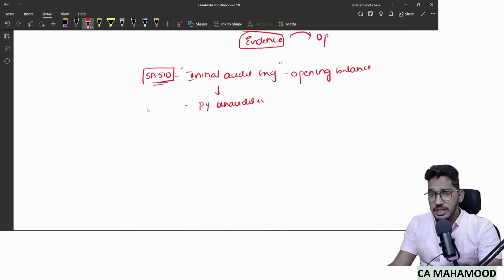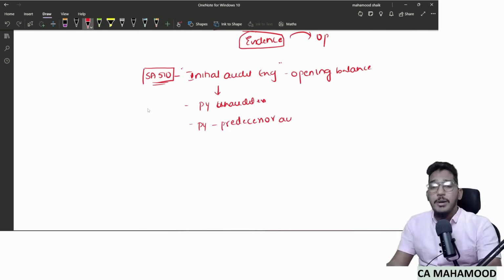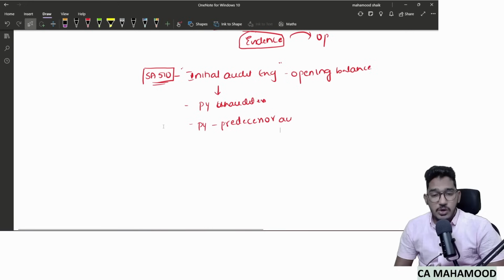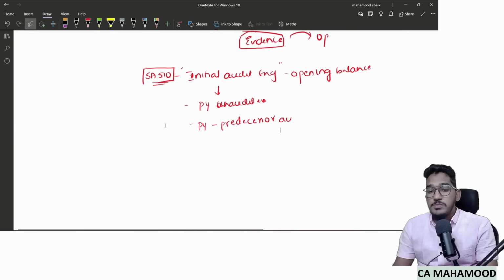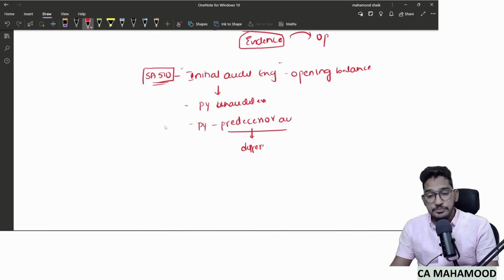The prior year's financial statements were unaudited, or the prior year financial statements were audited but by a predecessor auditor. So initial audit engagement refers to such an audit engagement where either prior year's financial statements were unaudited, or the prior year financial statements were audited but by some predecessor auditor. Now who is a predecessor auditor? An auditor from altogether a different audit firm.